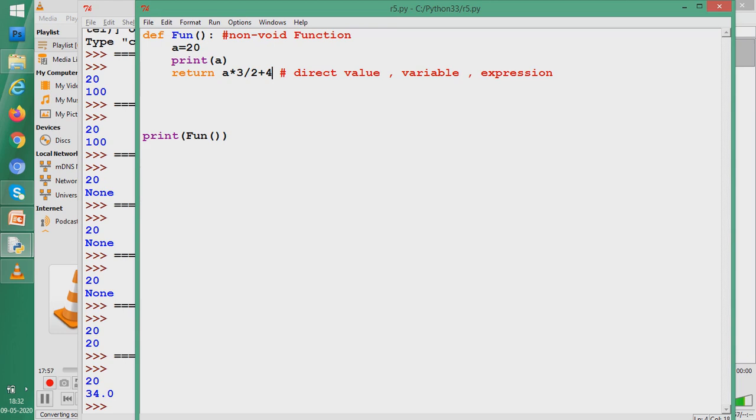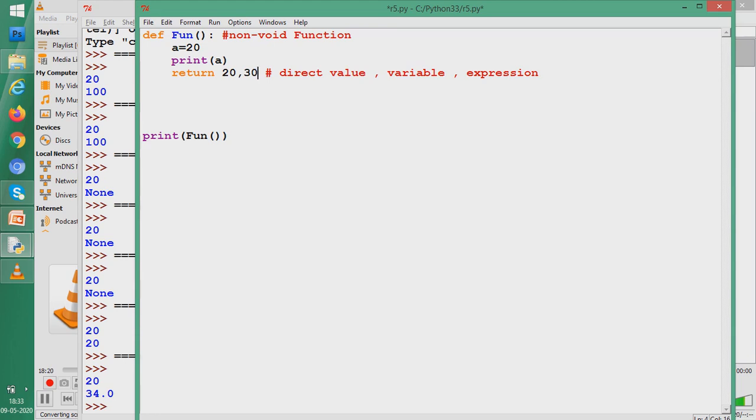Let us see how I'll return more than one value. I'll write 20, 30 here. So Python will allow me. C and C++ would have never allowed me to return two values in this way. They had a different way. But here we can directly write 20, 30 and it would be returned.